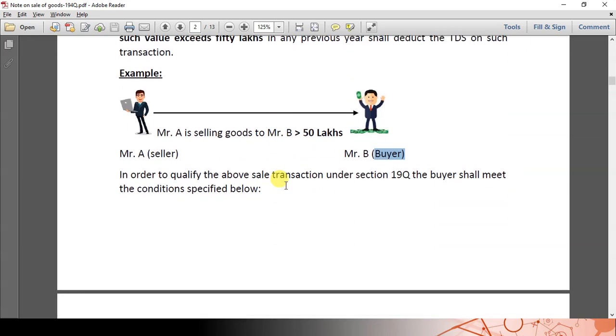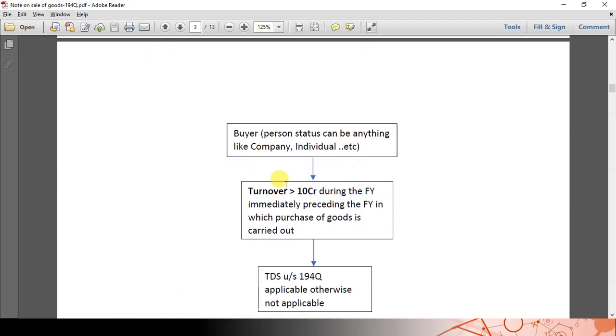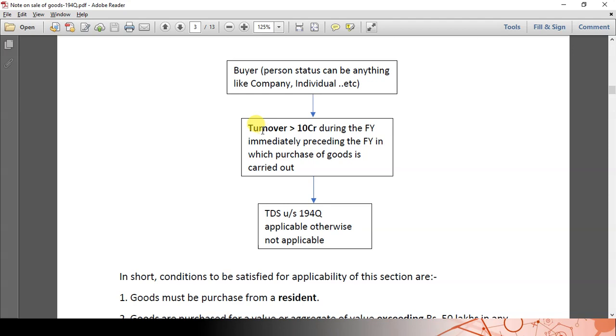However, 194Q has stated further conditions in order to qualify the transaction under section 194Q. It says the buyer can be any person, whatever the status, like a company, individual or a partnership firm, having turnover of more than 10 crores during the financial year immediately preceding the financial year in which the purchase of goods is carried out.